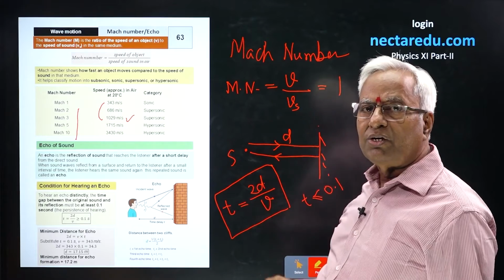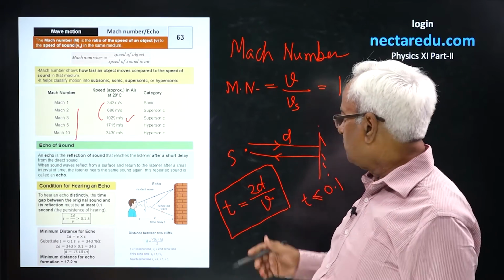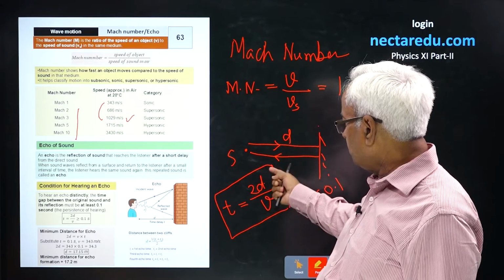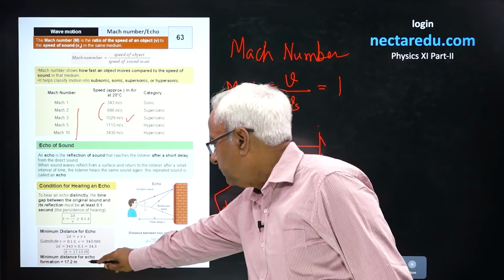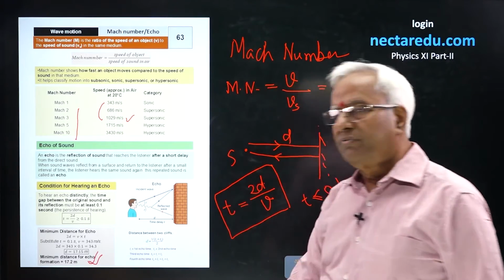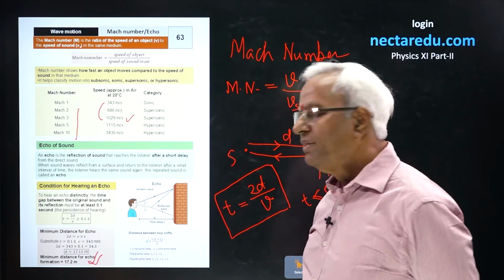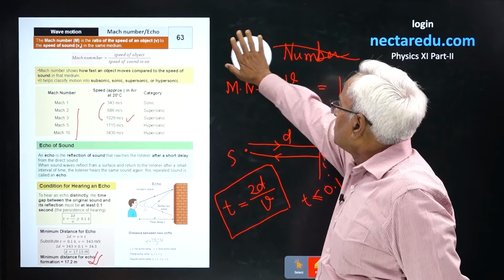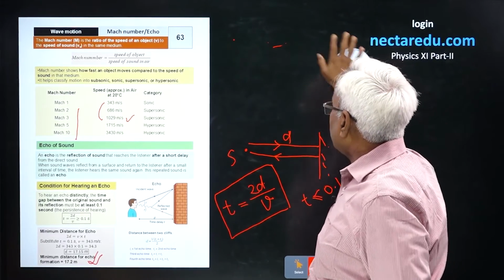That means in order to hear the echo clearly, the minimum distance of the reflector you could calculate by using this relation, which comes out to be 17.15 meter approximately.